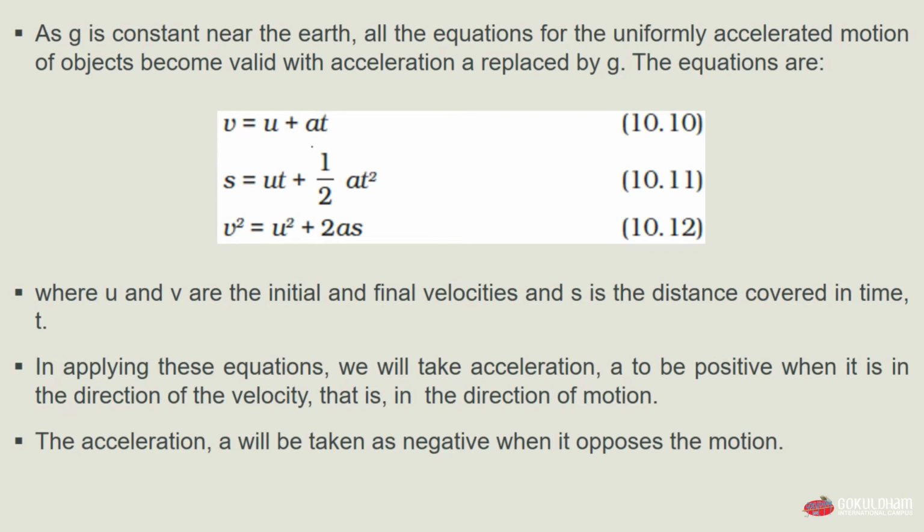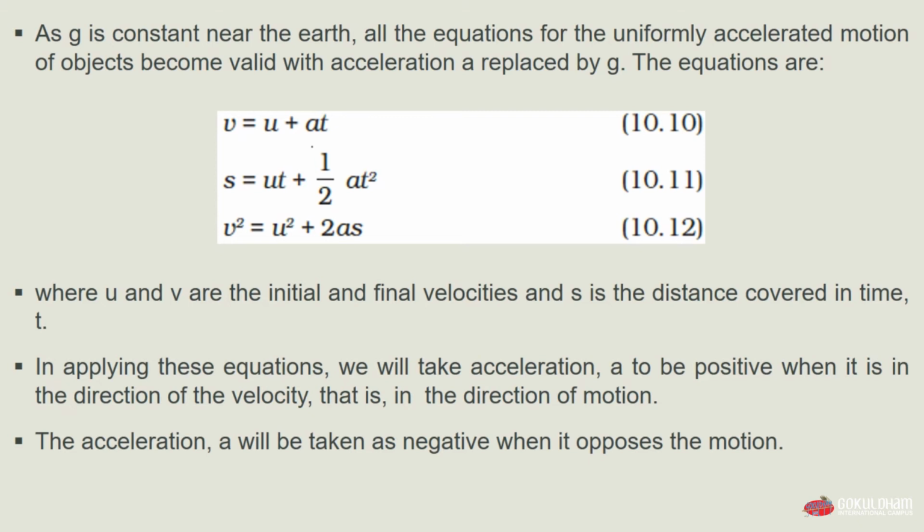Here we have replaced a by g. s equals u multiplied by t plus 1 by 2 a multiplied by t squared, which is our equation 10.11. And v squared equals u squared plus 2 into a into s, which is our equation 10.12. In all these equations, u and v are the initial and final velocities. s is the distance covered in time t.